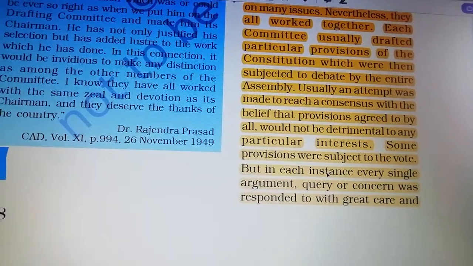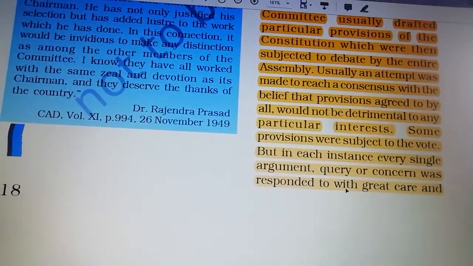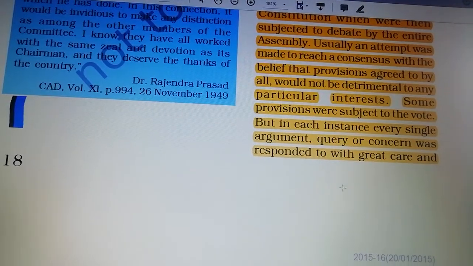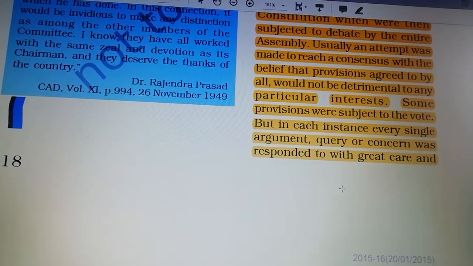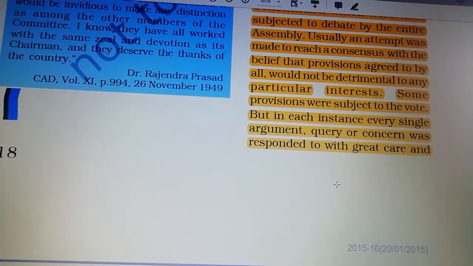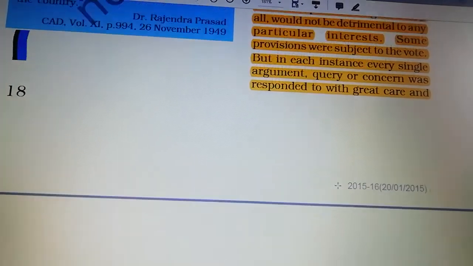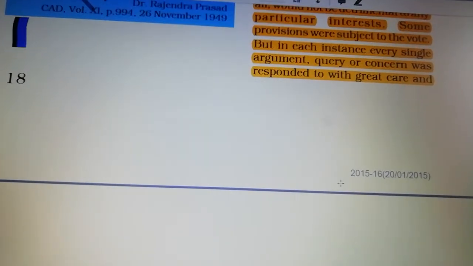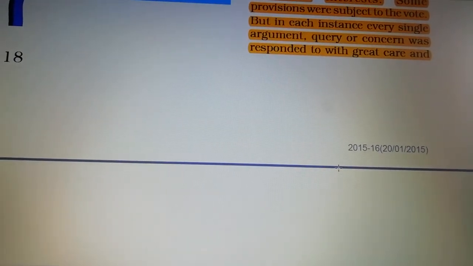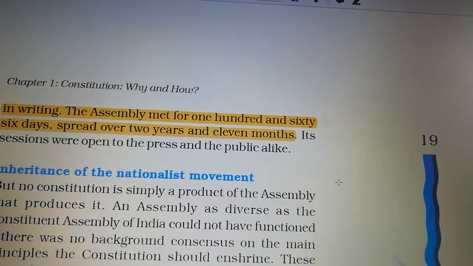Each committee usually drafted particular provisions of the constitution, which were then subjected to debate by the entire assembly. Usually, an attempt was made to reach a consensus with the belief that provisions agreed to by all would not be detrimental to any particular interest. Some provisions were subject to the vote, but in each instance, every single argument, query, or concern was responded to with great care and in writing.